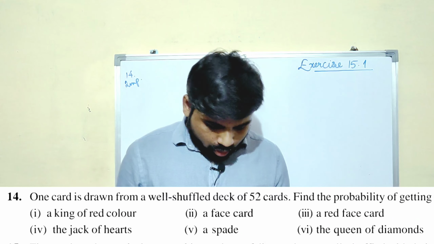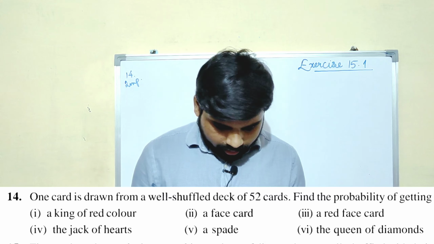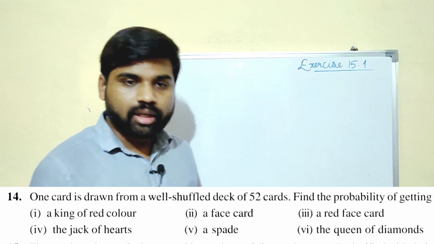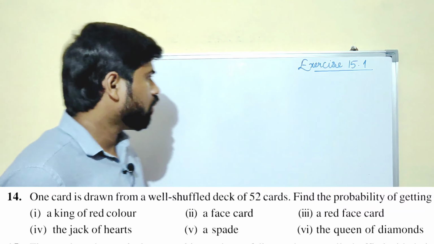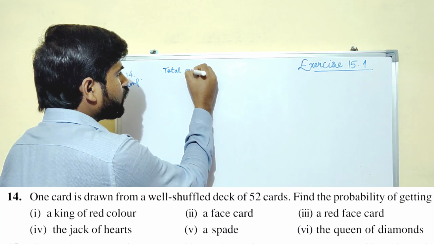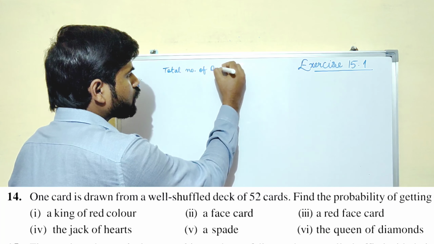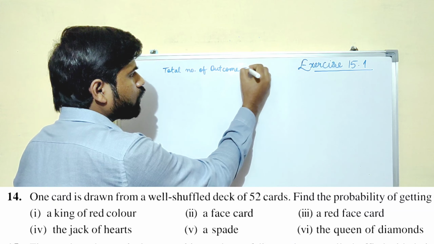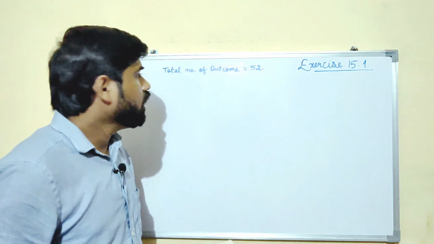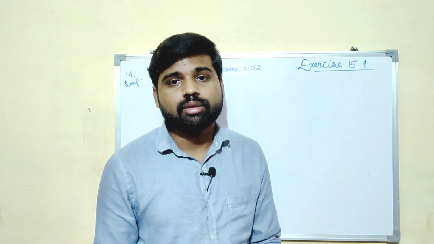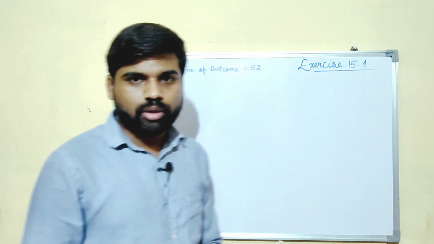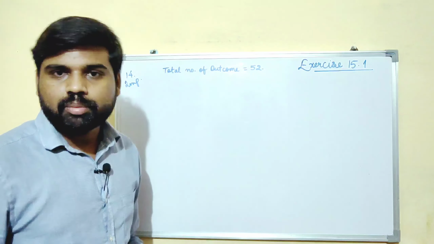Now, one card is drawn from a well-shuffled deck of 52 cards. Find the probability of getting a king of red color. Okay, so total number of outcomes for this question will be 52, right? If you haven't seen the introductory part regarding the cards, I suggest you watch it by clicking the I button and then check it out. Okay, so total number of outcomes is 52.